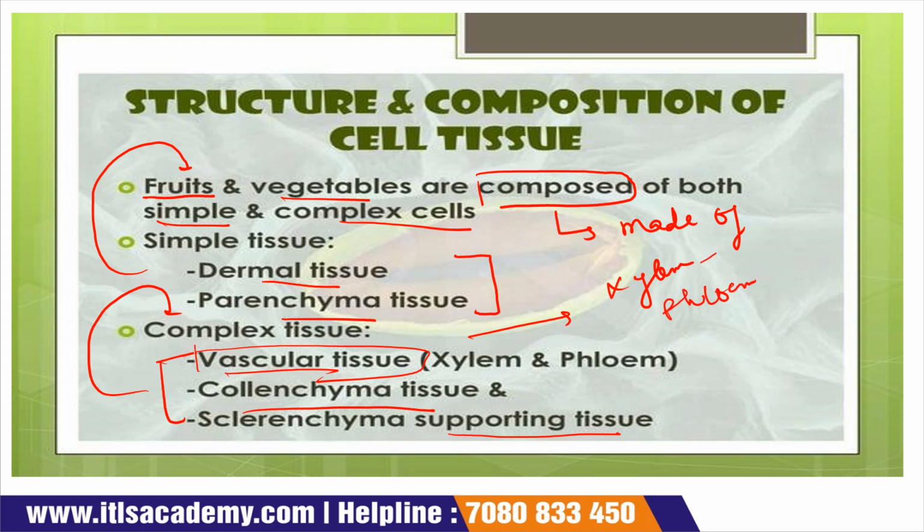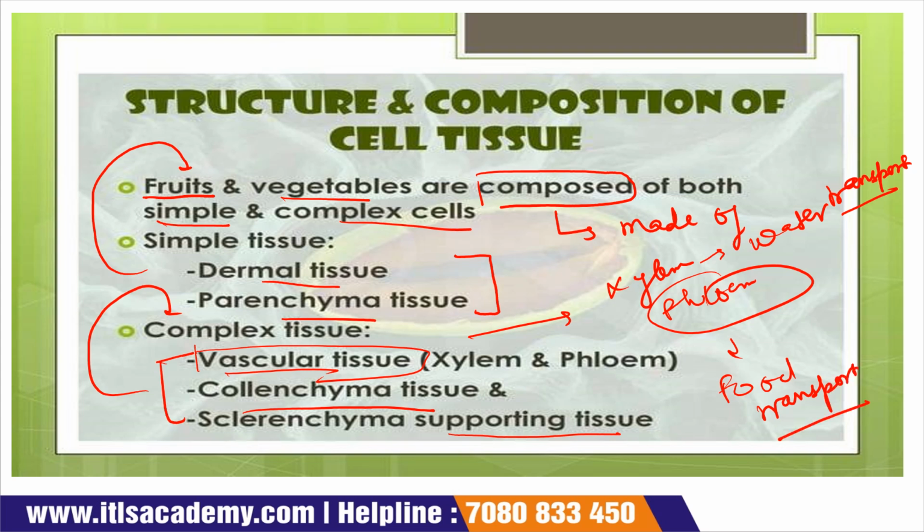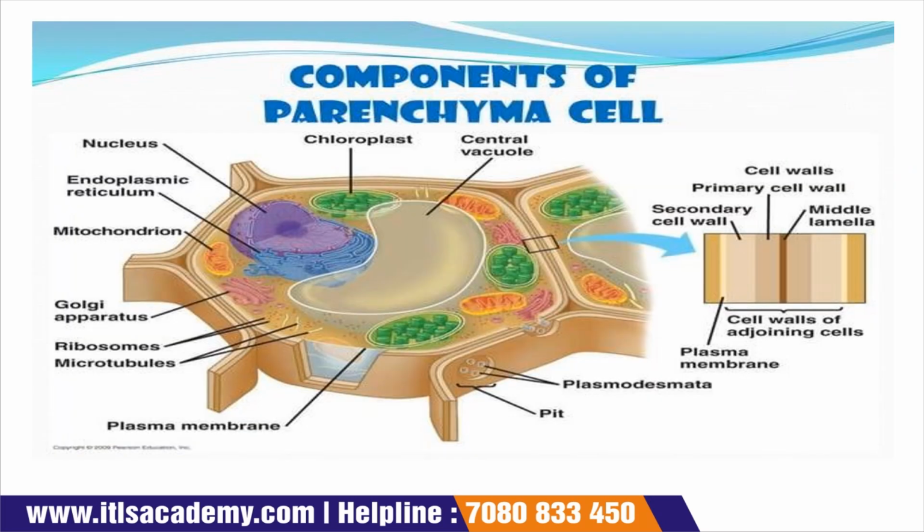And we all know that xylem is for water transport, and this phloem is for food transport. So we all know that these fruits and vegetables are made up of this type of tissues. Now come to the next slide.